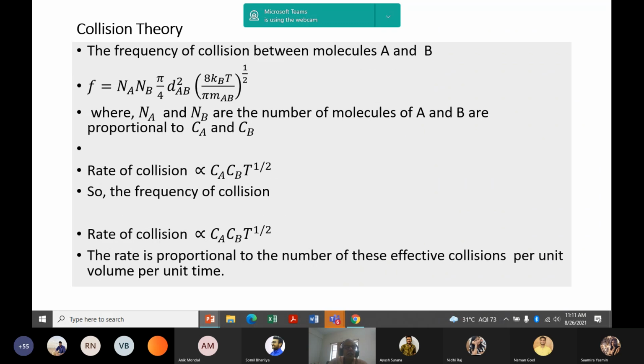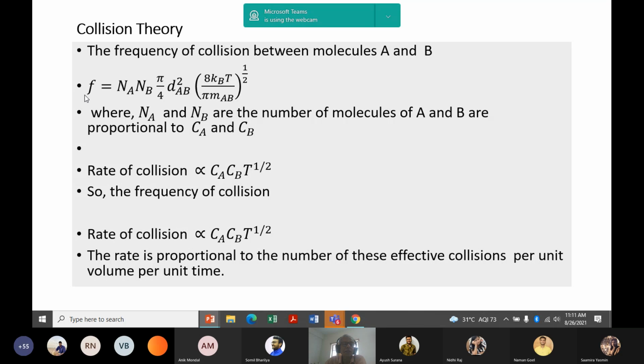Okay, next slide. Then frequency of collision between molecules A and B, that is total number of collisions per unit time per unit volume, is given by number of molecules present, A and B, that is product of number of molecules of A and B, multiplied by pi by 4 dAB square times average velocity, where Na and Nb are the numbers of molecules of A and B, which is proportional to or obtained from the concentration of A and B. In this way, we are getting the concentration term in the frequency.